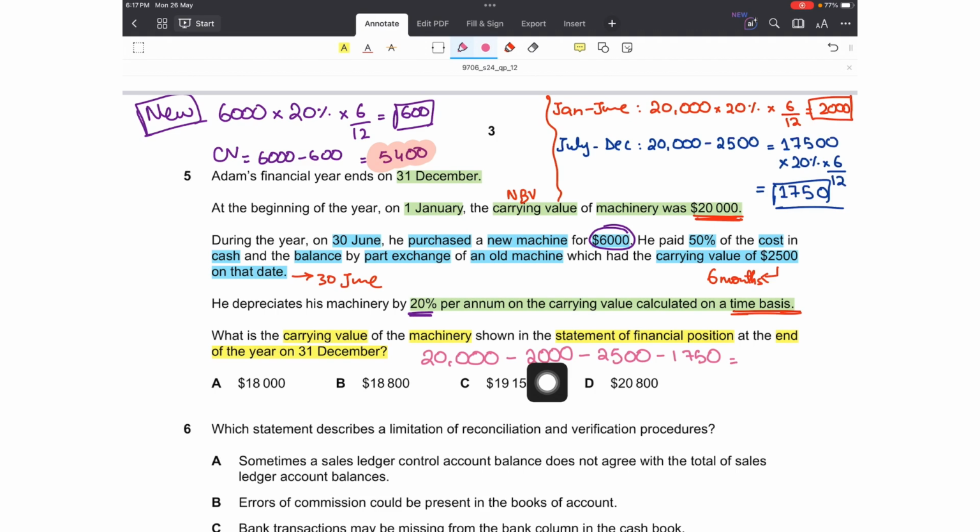So 20,000 minus 2,000 first half depreciation minus 2,500 disposal asset minus 1,750 would be 13,750. This is the net book value of the remaining assets in the business. So 13,750 should be added to the 5,400 net book value figure of the new asset, which would give me a value of 19,150 carrying value at the end of the year on 31st December.